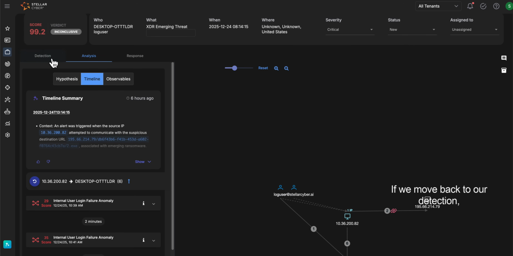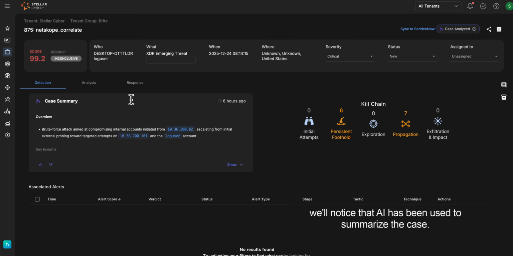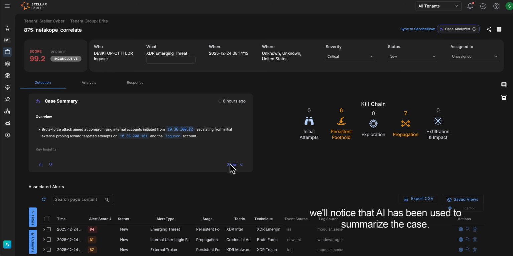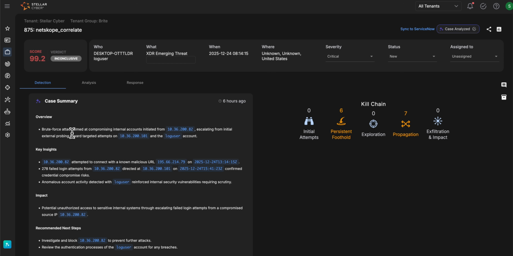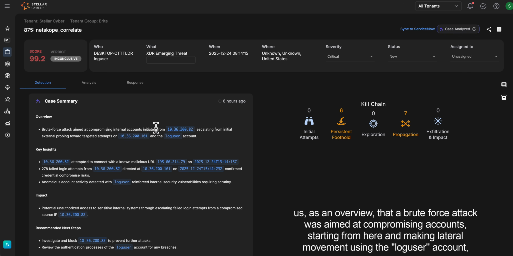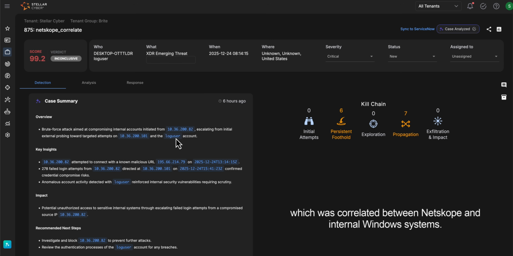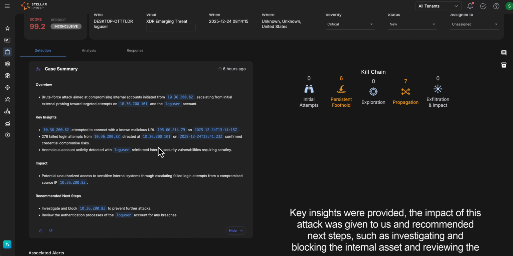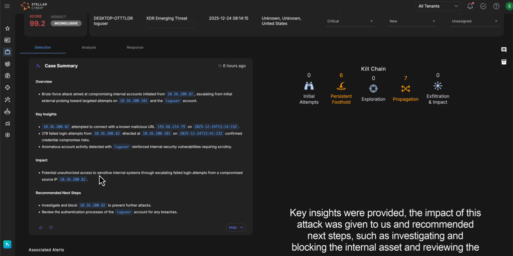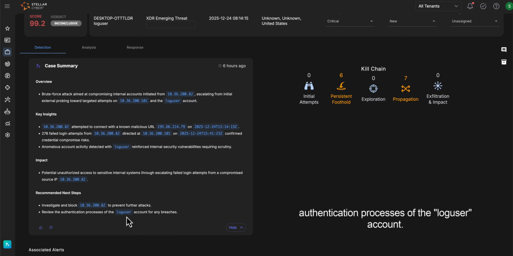If we move back to our detection, we'll notice that AI has been used to summarize the case. In fact, it tells us, as an overview, that a brute force attack was aimed at compromising accounts starting from here and making lateral movement using the log user account, which was correlated between Netskope and internal Windows systems. Key insights were provided, the impact of this attack was given to us, and recommended next steps such as investigating and blocking that internal asset and reviewing the authentication processes of the log user account.